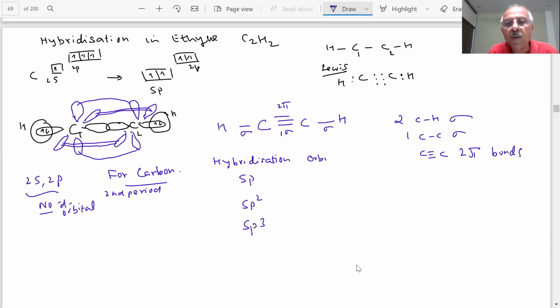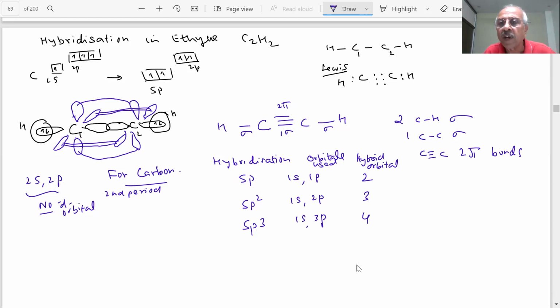Orbitals used: in sp, 1s and 1p are used; here, 1s and 2p are used; here, 1s and 3p are used. Is it clear? And how many hybrid orbitals? In sp only 2 hybrid orbitals, then 3 hybrid orbitals, then 4 hybrid orbitals.